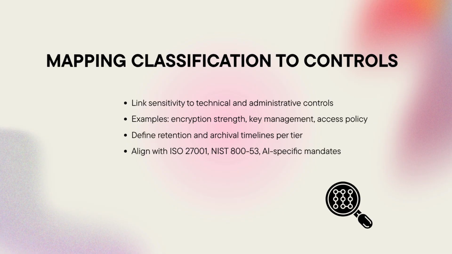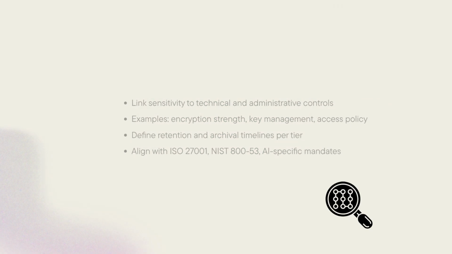Administrative controls, such as data handling procedures and mandatory training, complement these measures. Retention schedules should reflect both compliance obligations and model reproducibility needs. Mapping classification to frameworks like ISO 27001 and NIST 800-53 ensures global consistency. In AI governance, this mapping bridges the gap between policy intent and real-world enforcement.